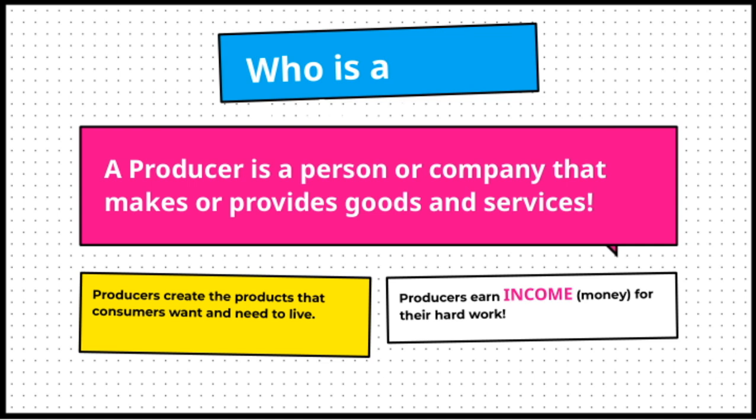The key idea here is that producers are essential because they supply what we need and want, and in return, they earn income. This connection between producers, their work, and income is a big part of how our economy functions. It helps us understand why people and companies work so hard to produce the things we use every day.